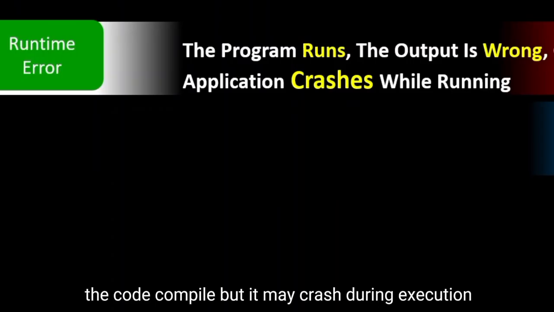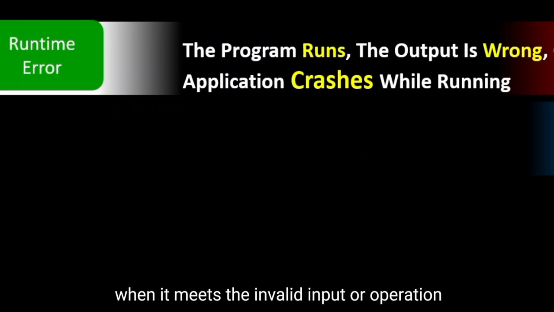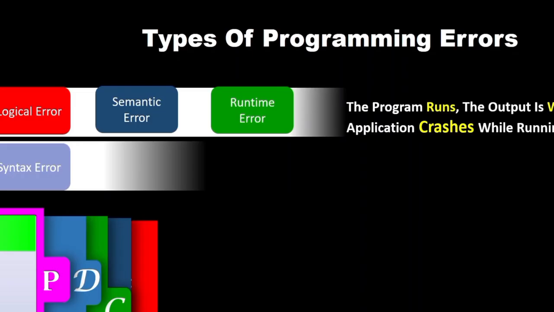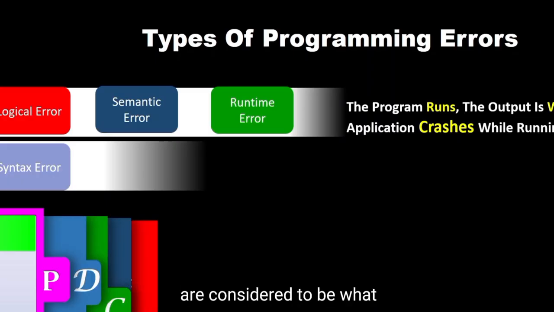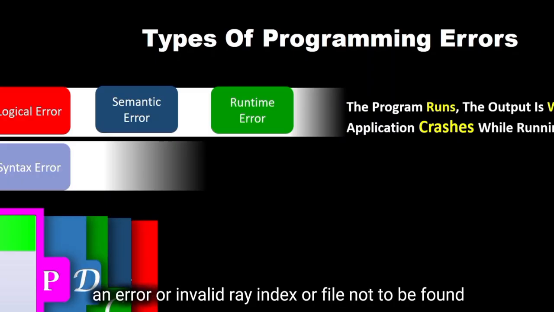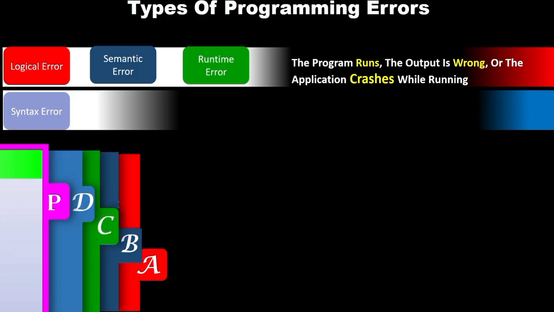The code compiles, but it may crash during execution when it meets invalid input or operation, such as division by 0. As you know, every program that runs with division by 0 is considered to have what? An error. Or an invalid array index, or a file not found. Is that okay? All right.